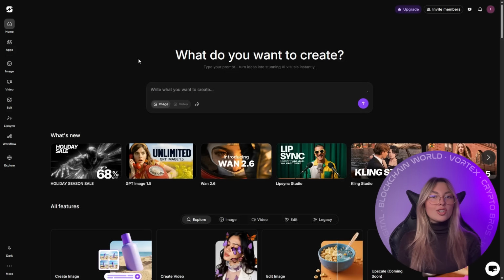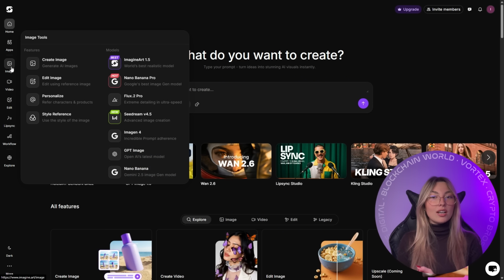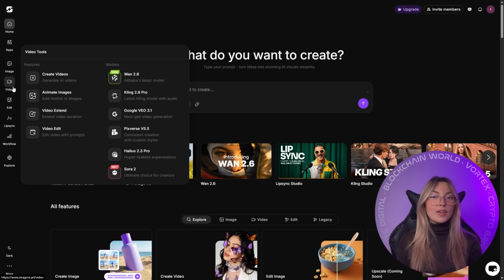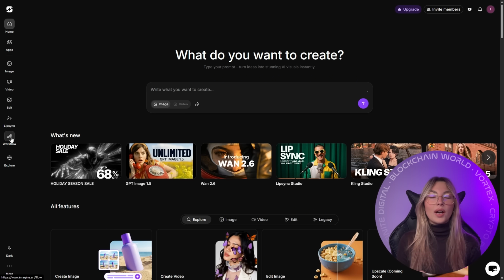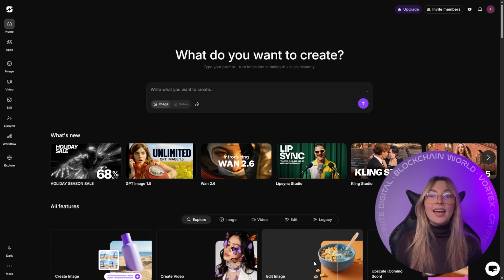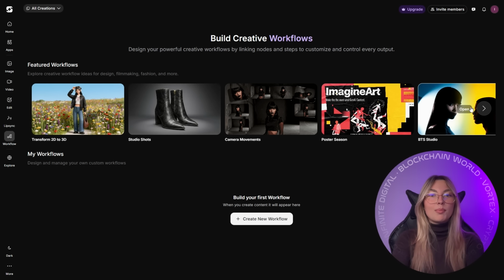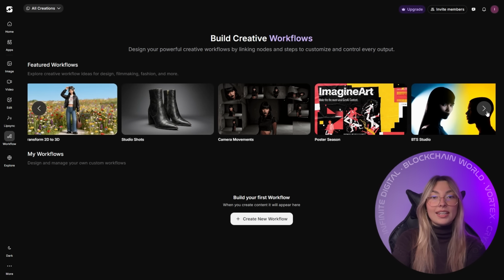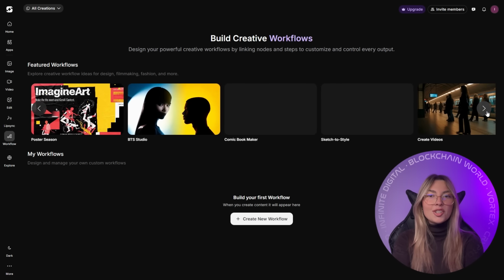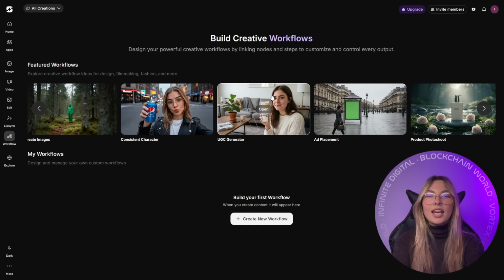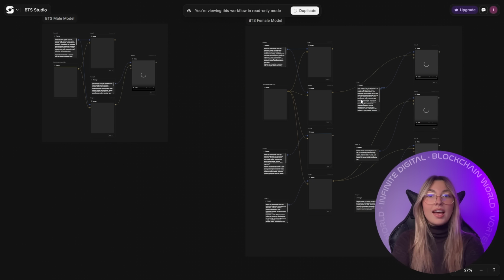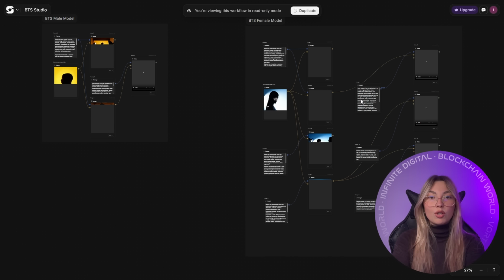When you open ImagineArt, the interface is clean and it's intuitive. On the left sidebar, you've got everything: image generation, video generation, workflows, pre-built apps, all in one place. So organized. Let's start with workflows, for example, because this is where things get really interesting. Now, ImagineArt comes with pre-built workflows for things like UGC style content, studio photography, product shots, social ready visuals, and so on. I'm going to pick one from UGC Studio Photography.